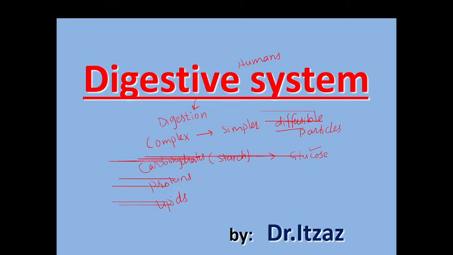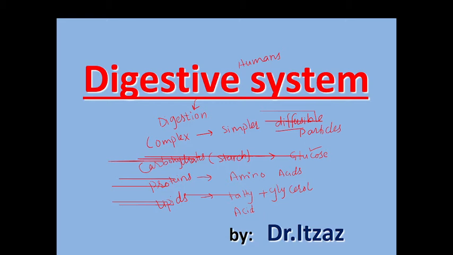Protein is a large particle which cannot be absorbed, so it is converted into amino acids by the digestive system, so it can be absorbed into our body. And the lipids are converted into fatty acids plus glycerol